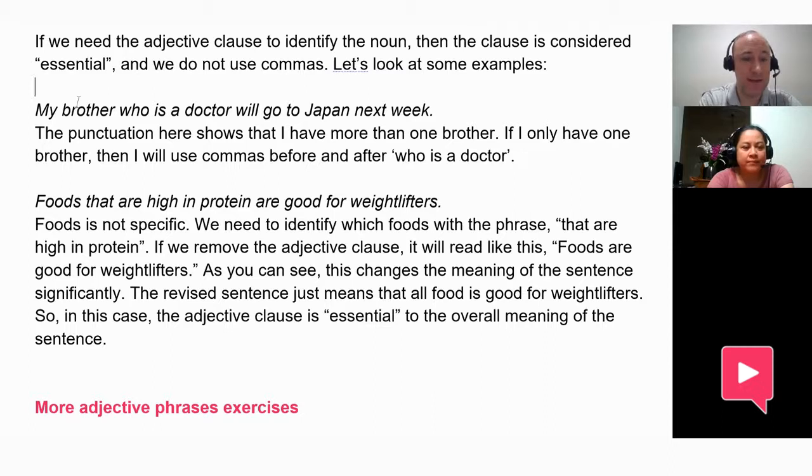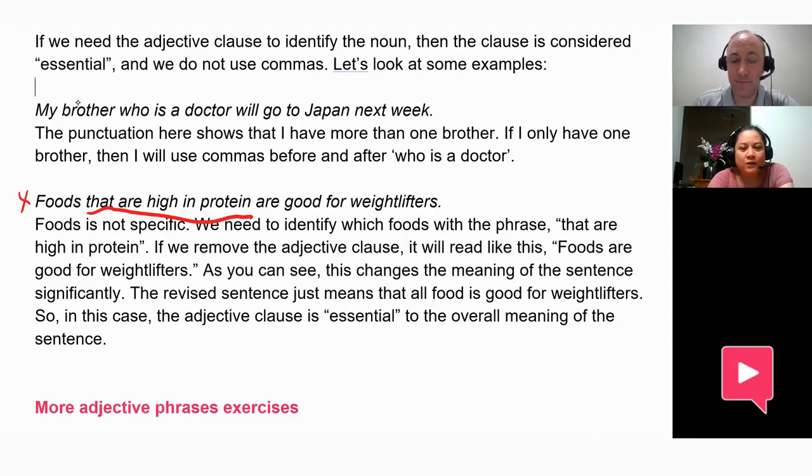I guess the best example here is this one with the foods. Can you read this one? Foods that are high in protein are good for weightlifters. Good. So what is the adjective clause in this sentence? High in protein. That's right. So that are high in protein, that's the adjective clause. Now, read the sentence if we take that out.